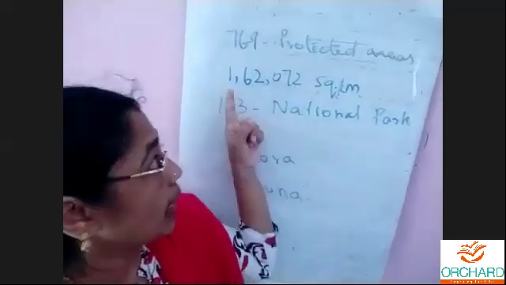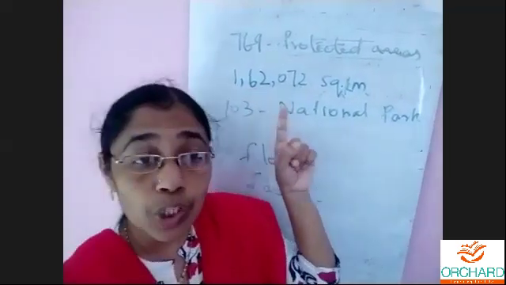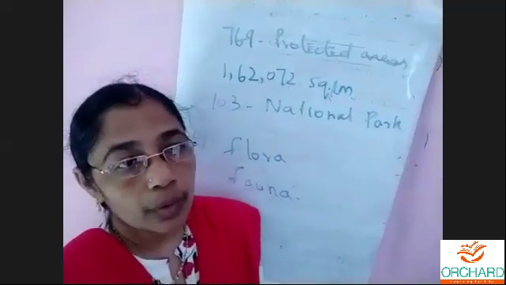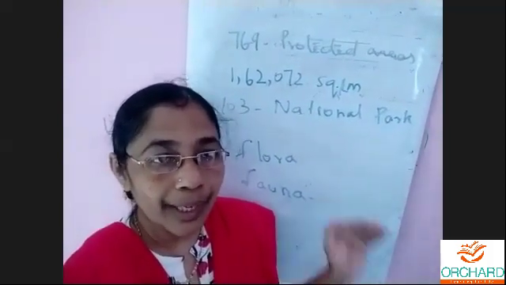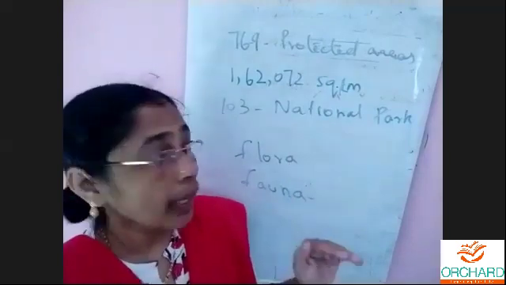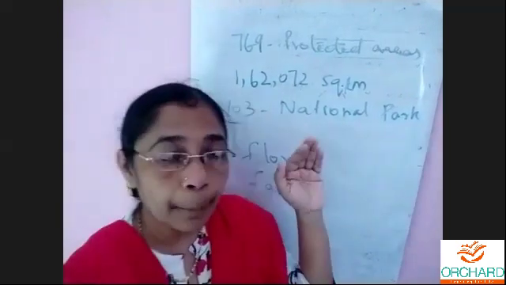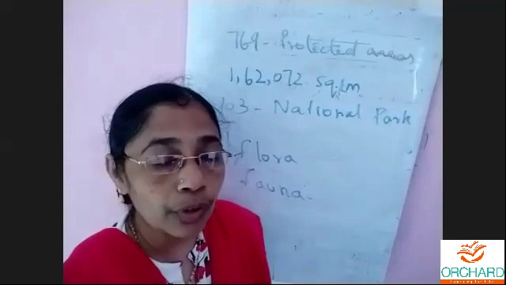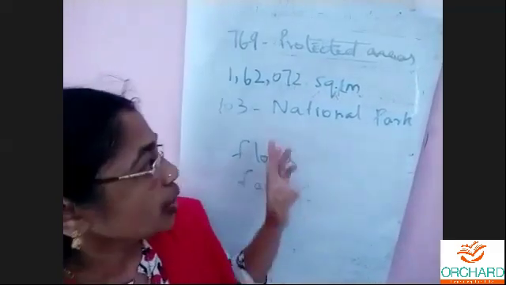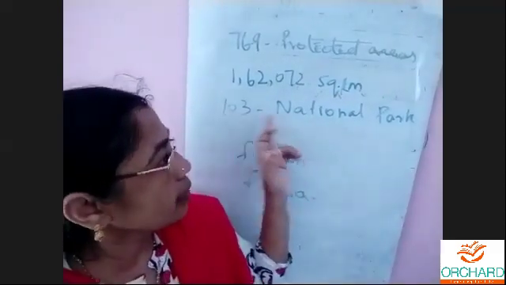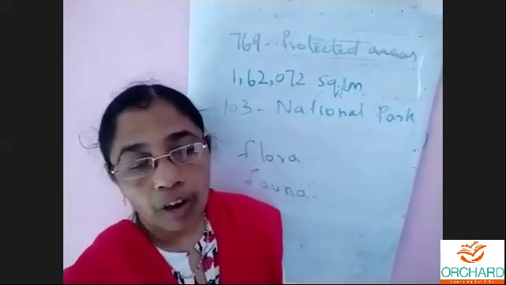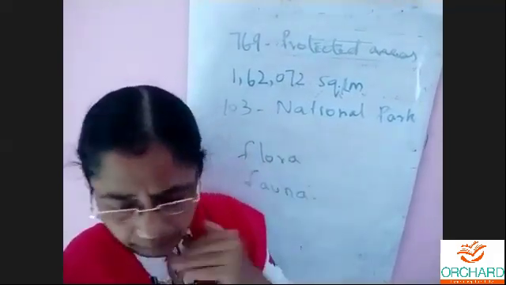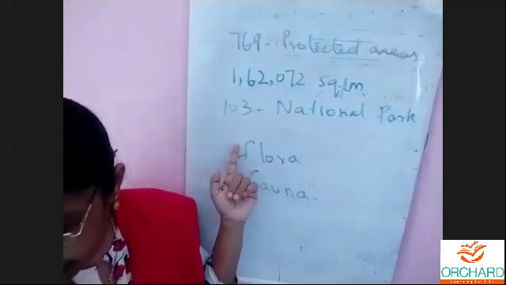It is 1,62,000 square kilometers of India under protection to protect our flora and fauna. In that we have 103 national parks.